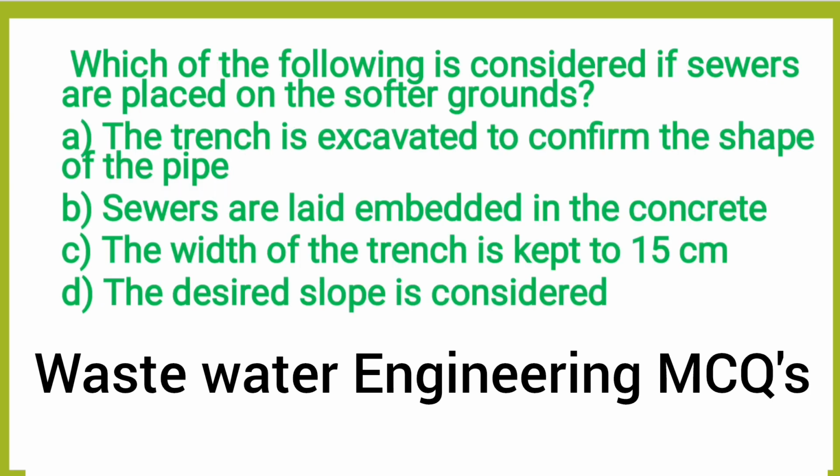Next question, which of the following is considered when sewers are placed on softer grounds? Option A, the trench is excavated to conform to the shape of the pipe. Option B, sewers are laid embedded in the concrete. Option C, the width of the trench is kept to 15 cm. Option D, the desired slope is considered. The correct answer is option B, the sewers are laid embedded in the concrete.